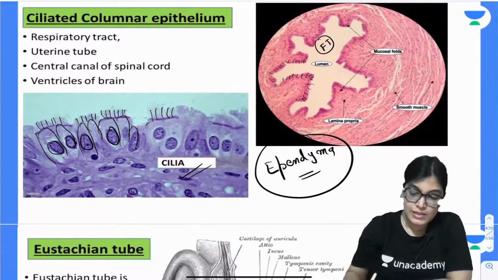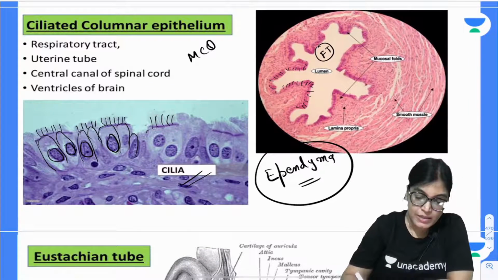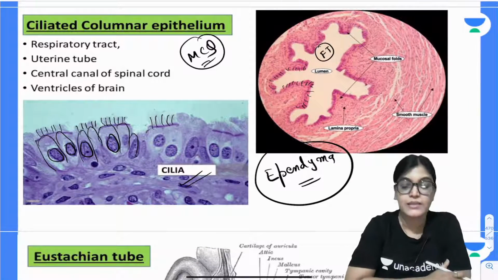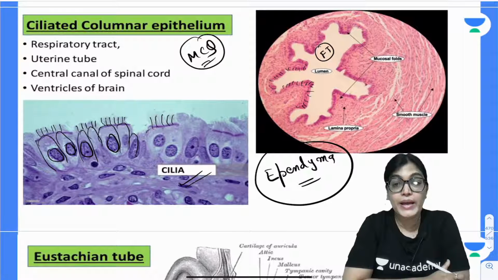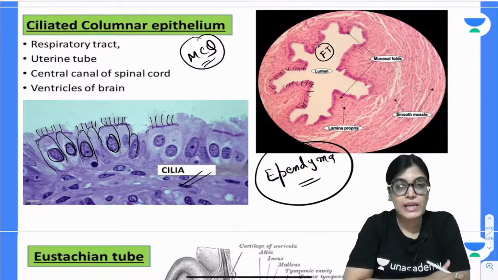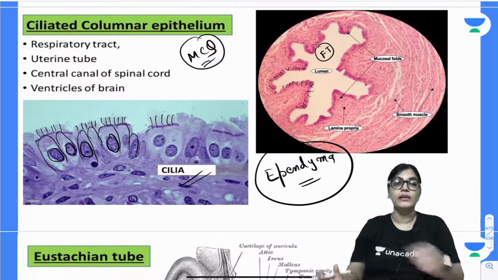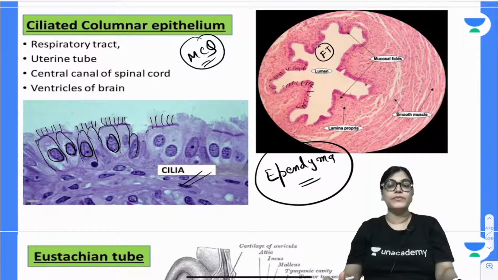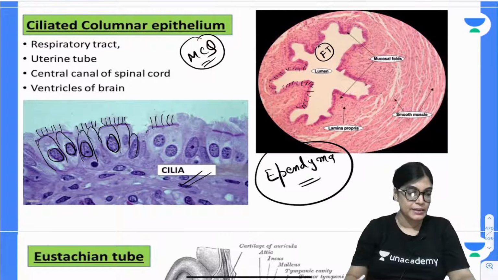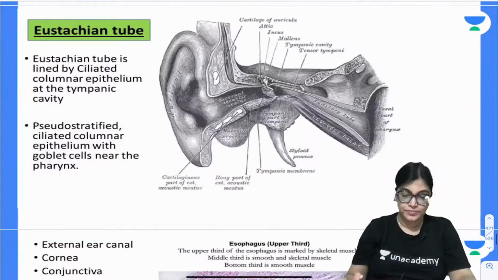So this is highly important for the MCQs, and in the past 2 to 3 years, I have seen these questions asked various times. What is the lining of the ependyma of the brain? What is the lining for the central canal and the ventricles of the brain, an example of ciliated columnar epithelium? Moving on to the next.